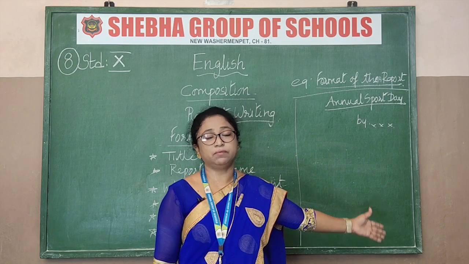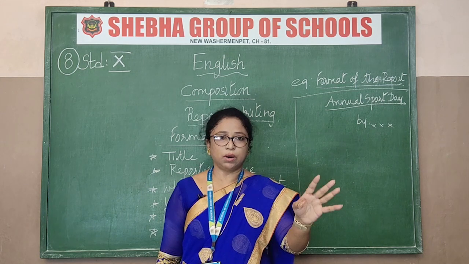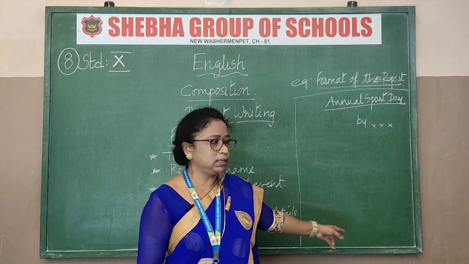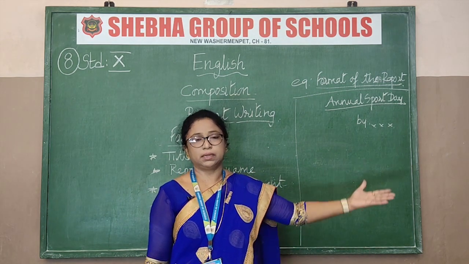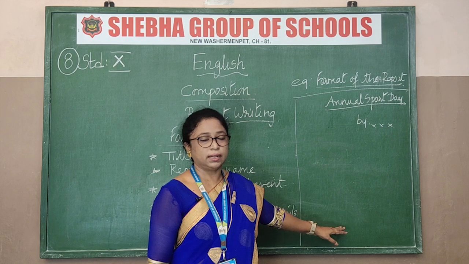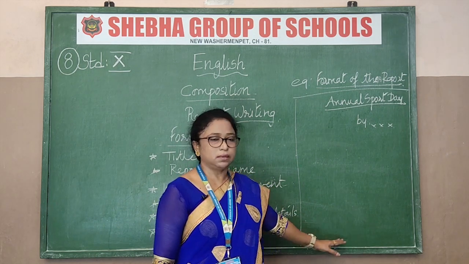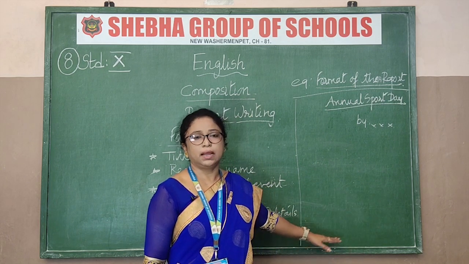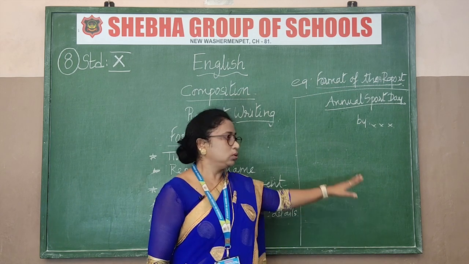What are the events, which house won? You have four houses, among that who were the winners and who were the runners up, and then each event the audience, the spectators, everyone were enjoying, and then lastly the distribution of the prizes. Then the chief guest distributed the prizes. That's it. And last closing prayer, and then we have the national anthem. So that is the details.